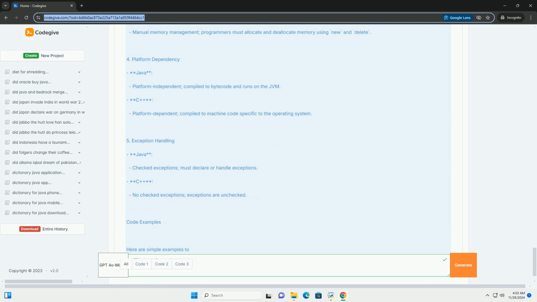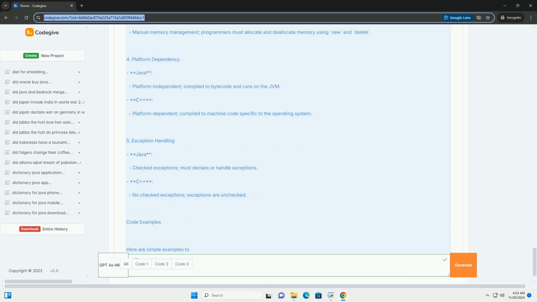4. Inheritance. Java supports single inheritance. A class can inherit from one superclass, and multiple inheritance through interfaces. C++ supports multiple inheritance. A class can inherit from multiple classes.